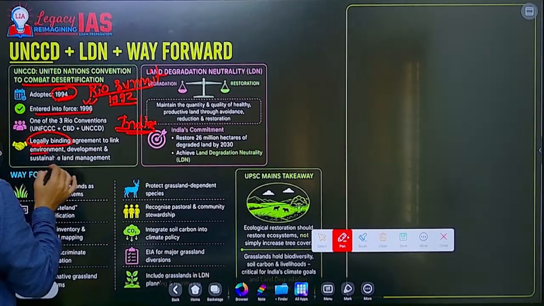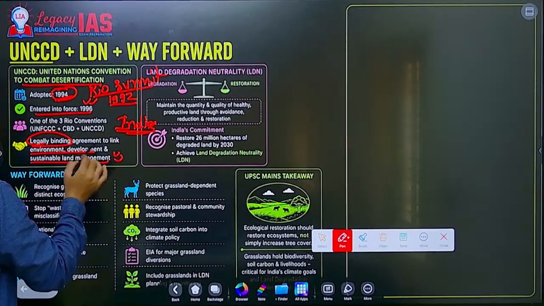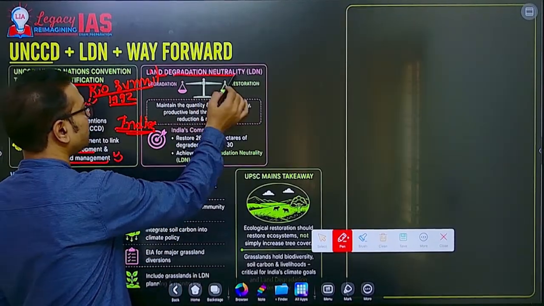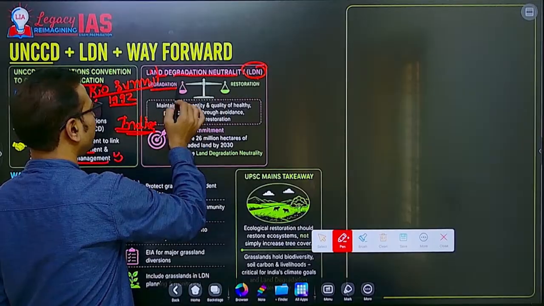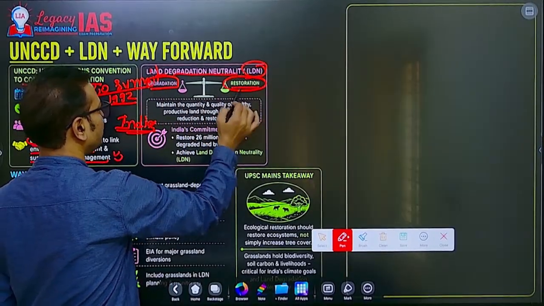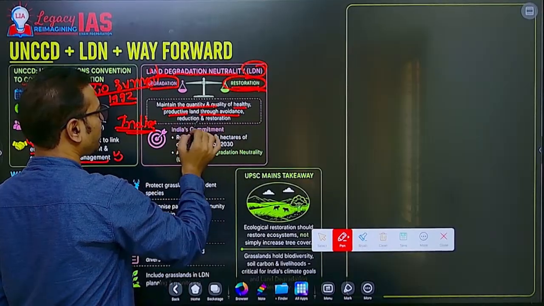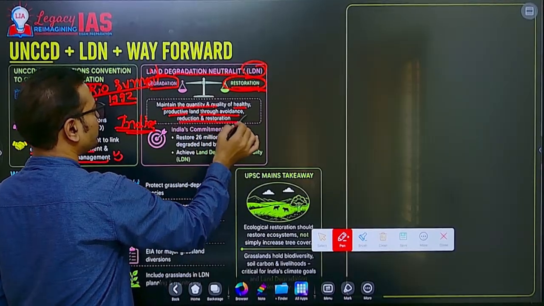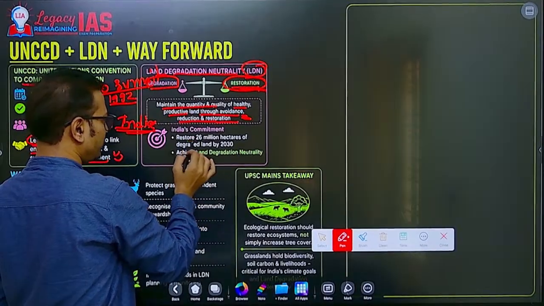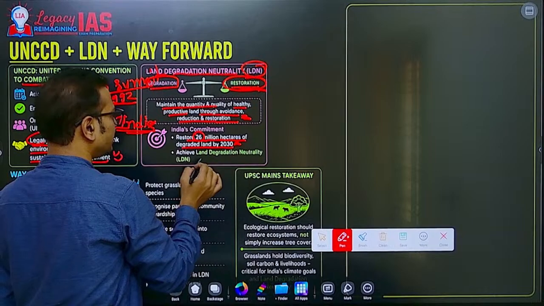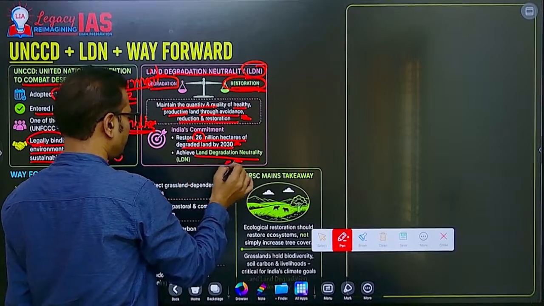To link environment and development and sustainable land management, it focuses on combating desertification. So the concept of land degradation neutrality is there. Degradation is balanced by restoration: maintain the quantity and quality of healthy, productive land through avoidance, reduction, and restoration. India's commitment is restoring 26 million hectares of degraded land by 2030. This is the way we will achieve land degradation neutrality.